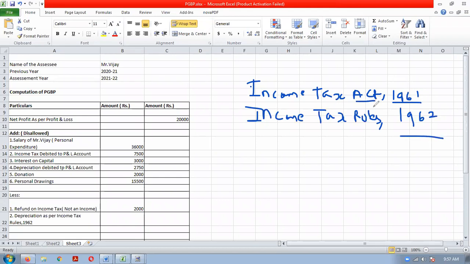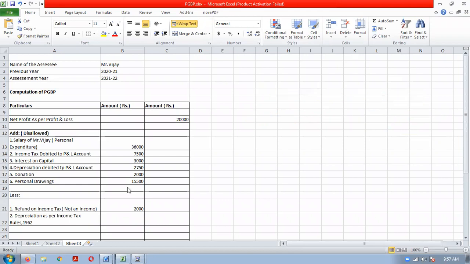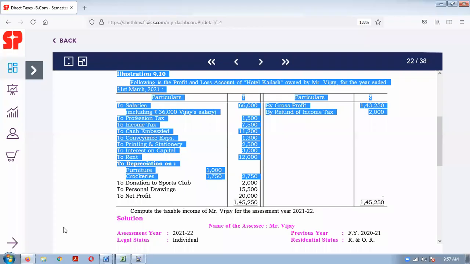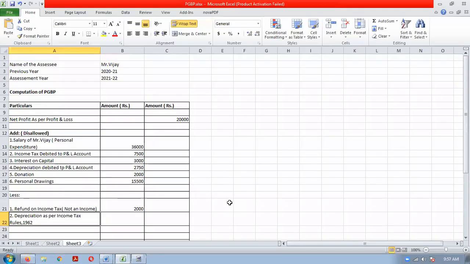Act 1961, rules 1962. Normally depreciation as per income tax rules will be given in the adjustment, but here it is not given. So we will assume it is the same, and we will take that amount only.